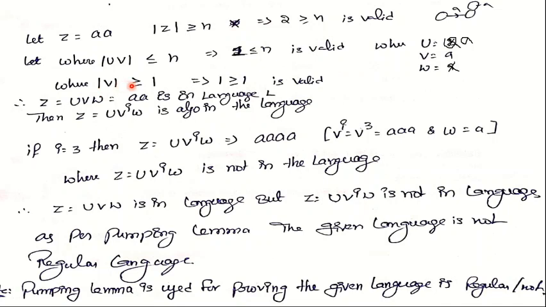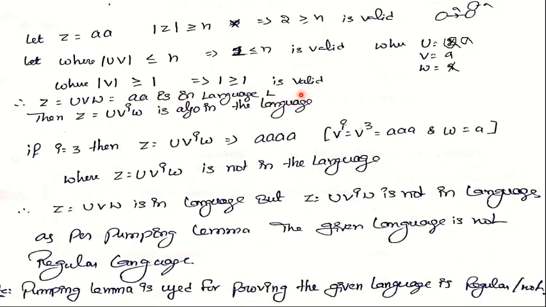The second condition is mod v is greater than or equal to 1. Just now we assumed v equals a. The length of v must be minimum 1, because whenever we pump more symbols through v, it increases the length. So here v equals a, and the length of v is 1. So this condition is also valid. Now whatever string we assumed, AA, that is nothing but z, and it exists in the language. So z equals uw, our assumption AA, which is derived in the language.